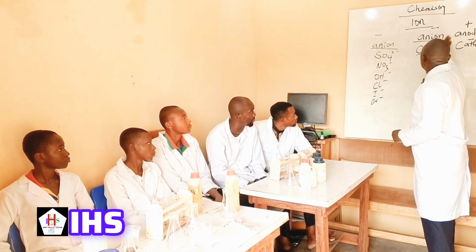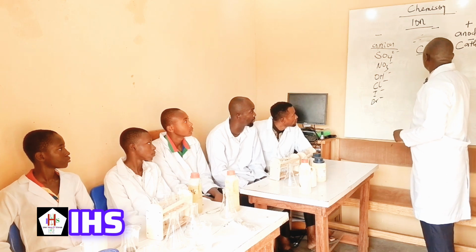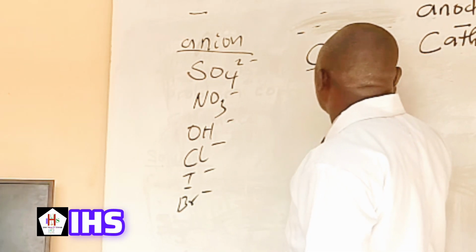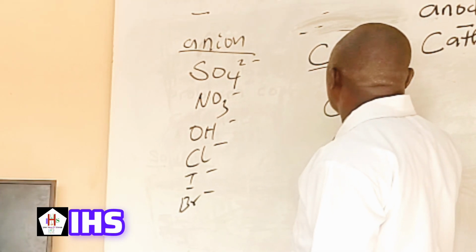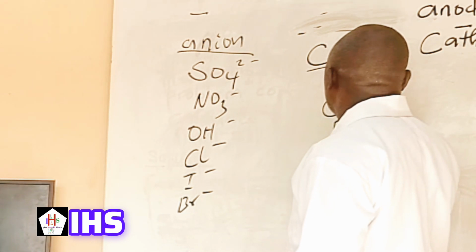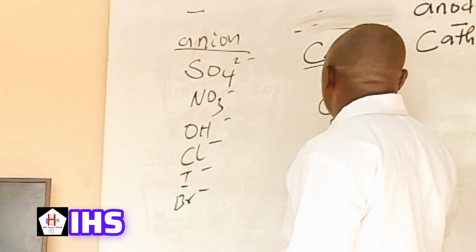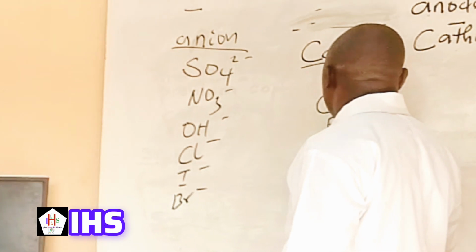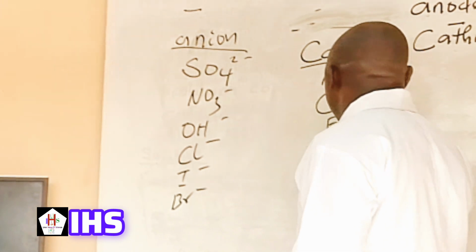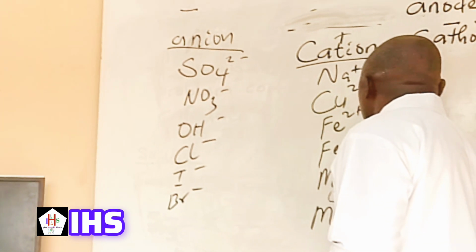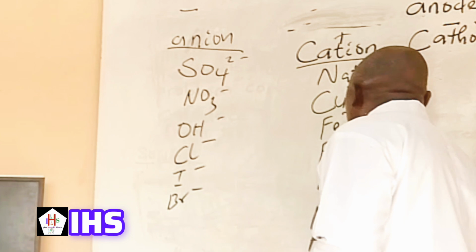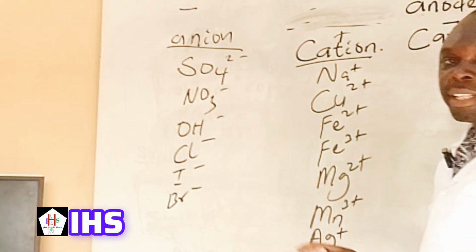Examples of the cations are the following: sodium ion, copper ion, iron 2 ion, iron 3 ion, magnesium ion, manganese ion, silver ion. There are many.